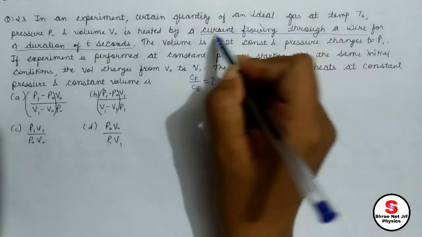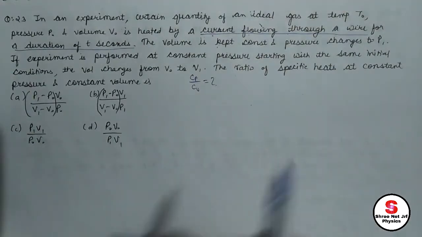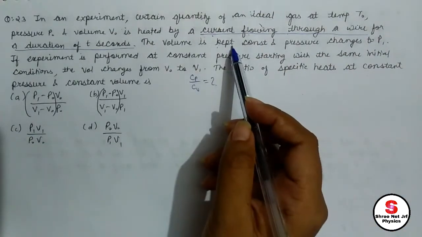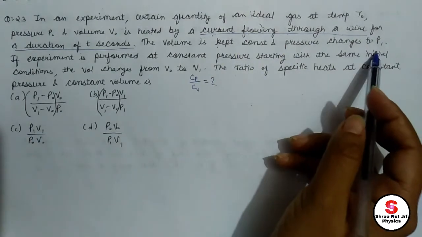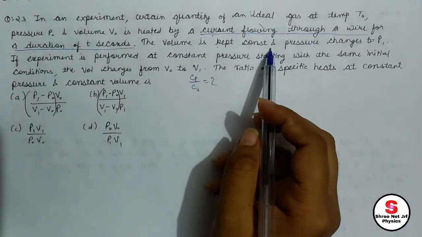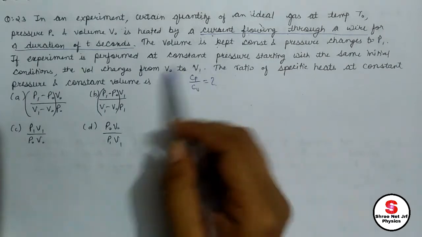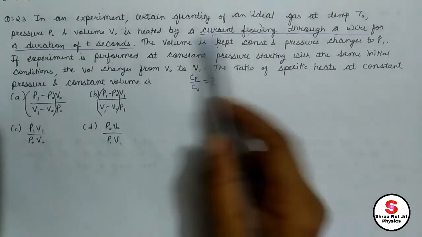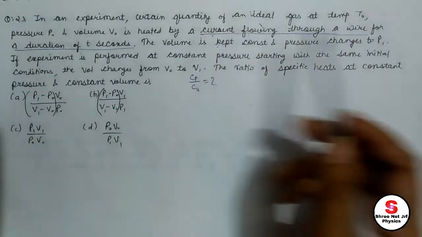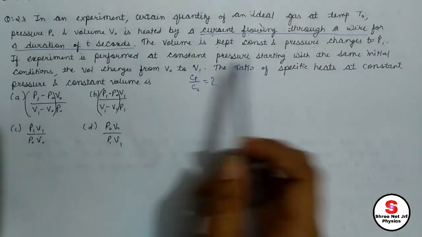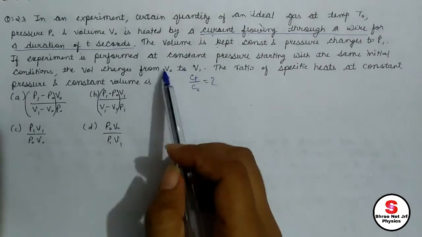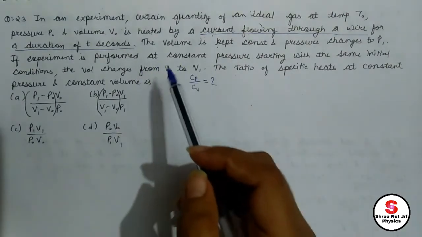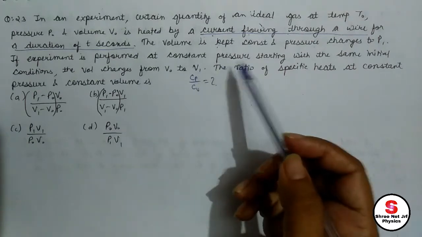How the pressure changes when the volume is kept constant, and how the volume changes when the pressure is kept constant, depends on them. If I keep volume constant, pressure changes from P0 to P1, and when I keep pressure constant, volume changes from V0 to V1. In both cases I applied the same amount of heat.